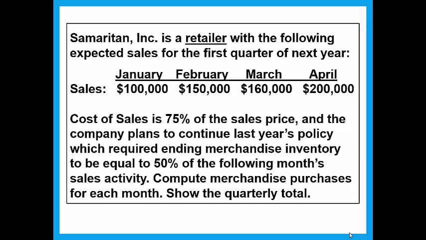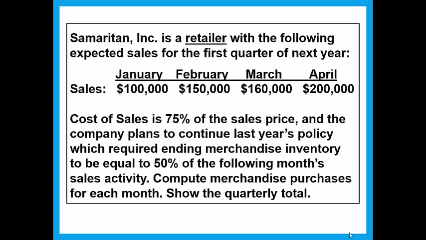Then they tell us cost of sales is 75% of the sales price, and the company plans to continue last year's policy, which required ending merchandise inventory to be equal to 50% of the following month's sales activity. Compute merchandise purchases for each month, show the quarterly total.